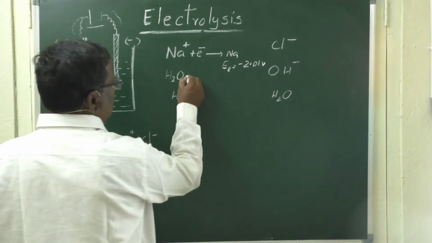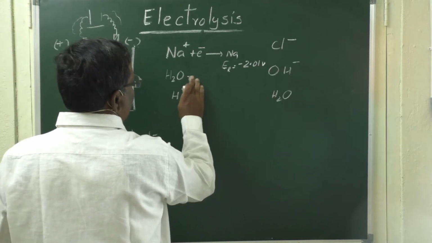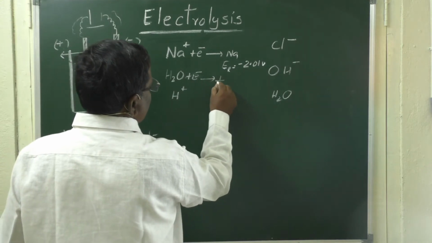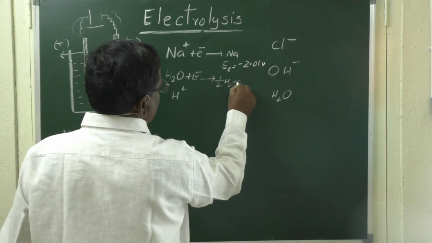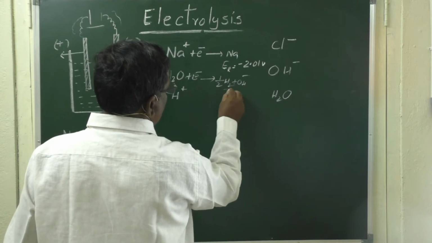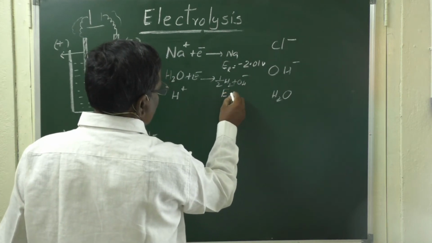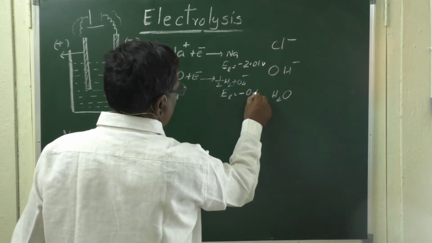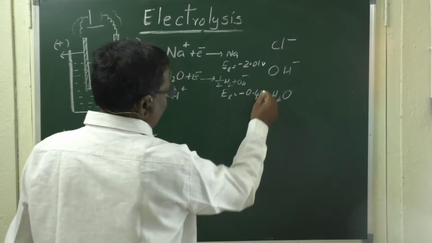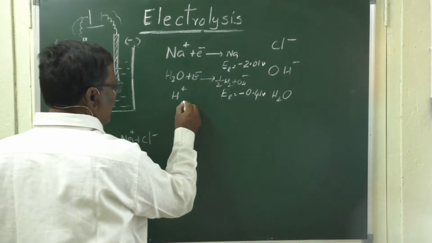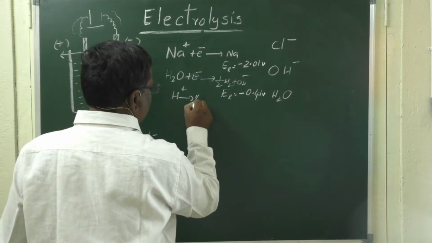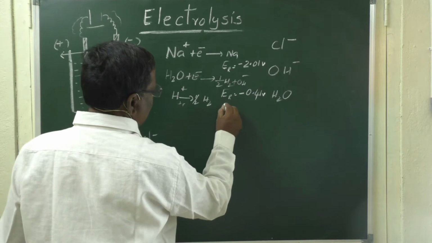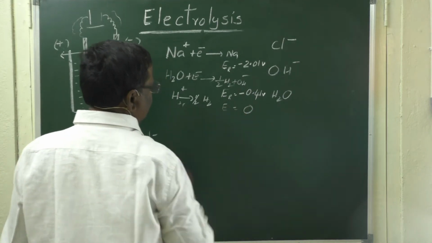Whereas H2O, when it is reduced as hydrogen, its reduction potential is observed as minus 0.41 volts. When hydrogen ion is reduced as H2, its reduction potential is found to be 0.